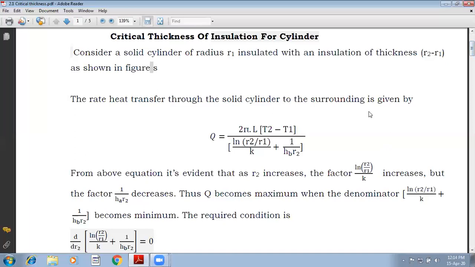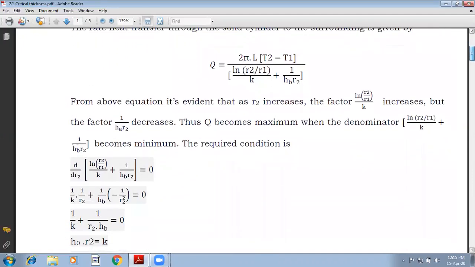Now, as I told already, the independent variable is R2 because this depends upon how much thickness you are adding. So we should differentiate this denominator with respect to R2. That is the condition for minimum resistance.